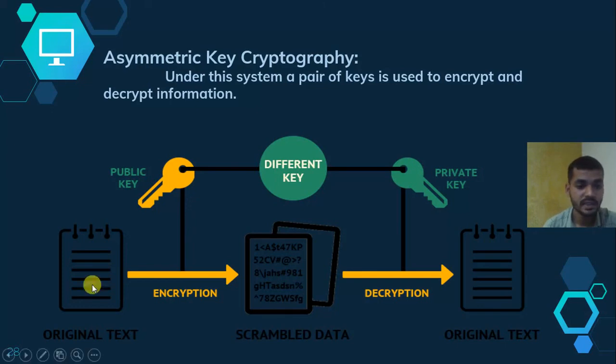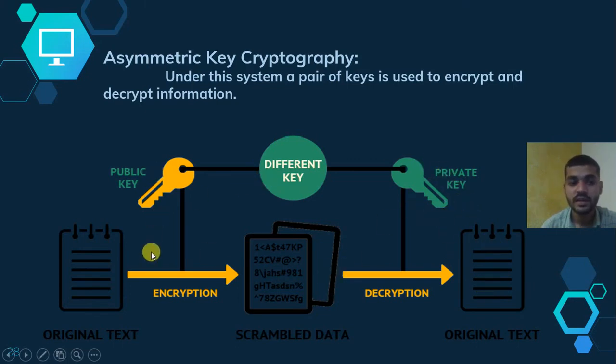So how does the sender send the data? The sender uses the public key to encrypt, because the message can only be decrypted using the private key, which is known only by the owner.